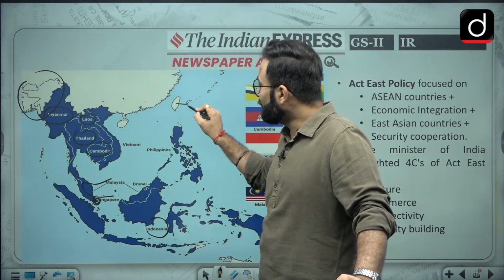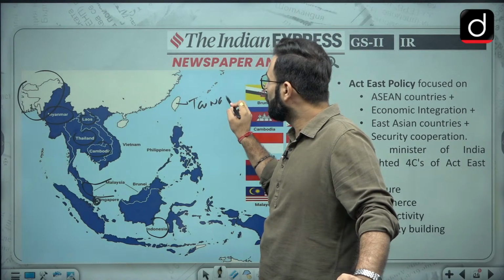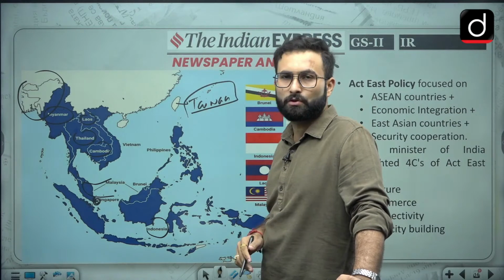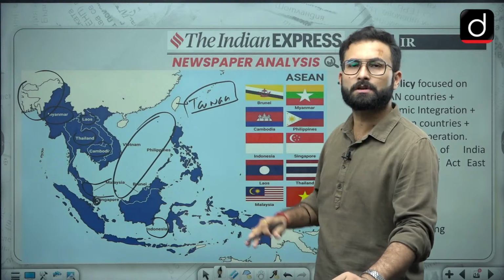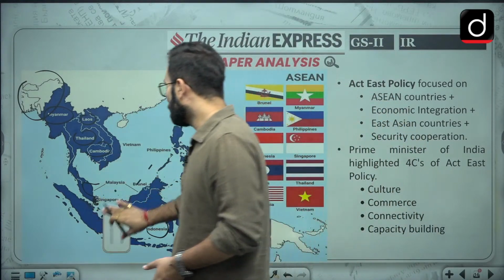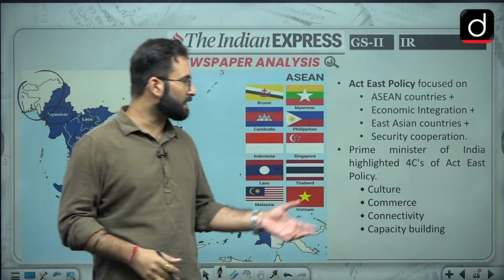Other than that, this is Taiwan. You know that Taiwan is also facing some kind of issues with respect to China. So in this region, India wants to have a good sway, because China has a sway in the Indian Ocean region or the Indo-Pacific region, and that is why this is important.